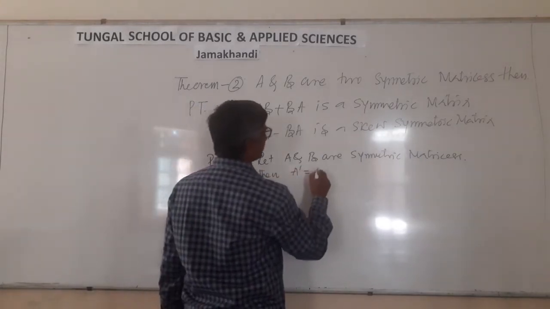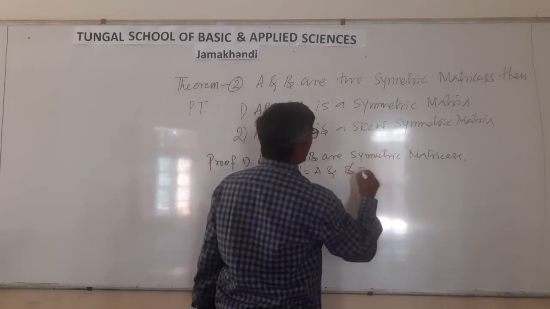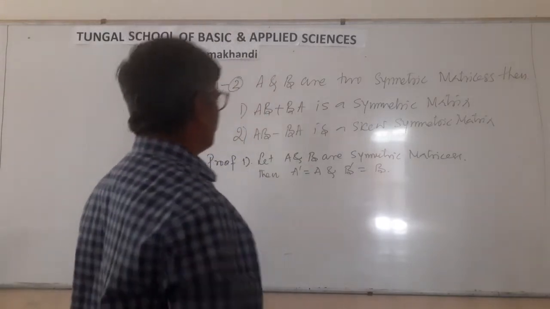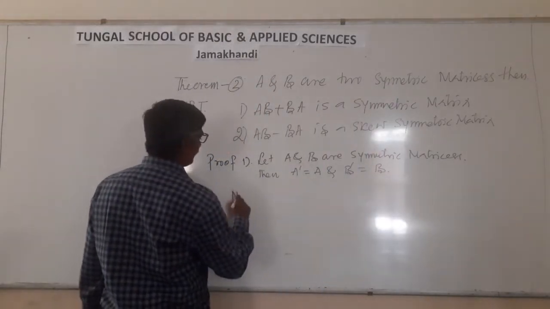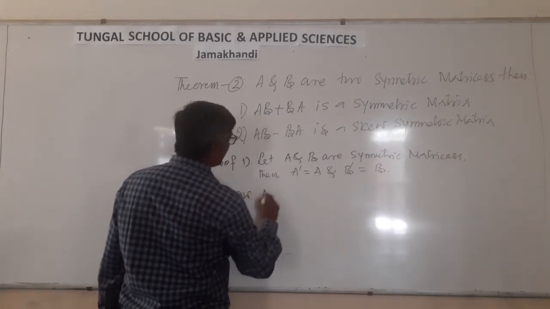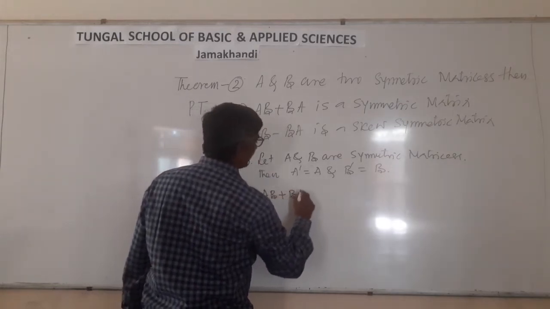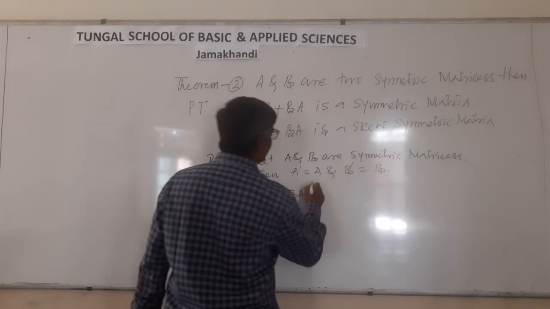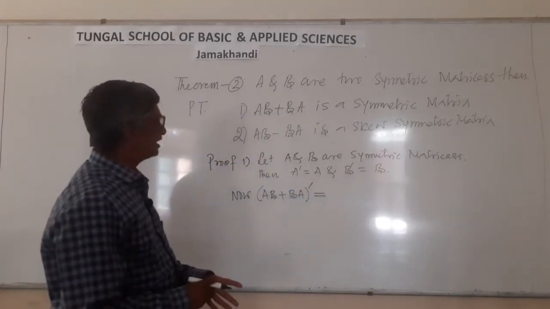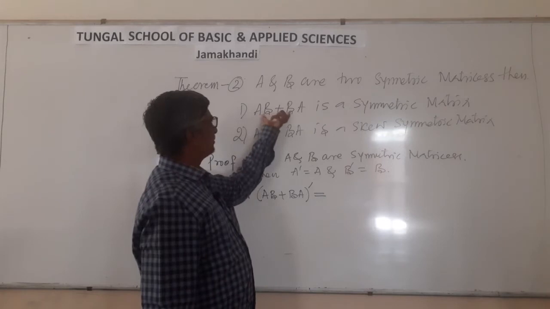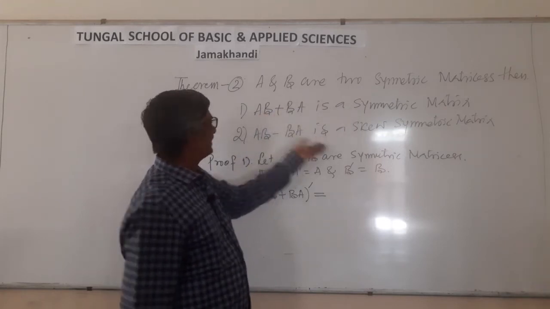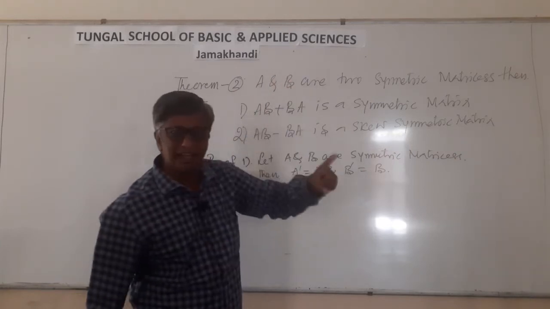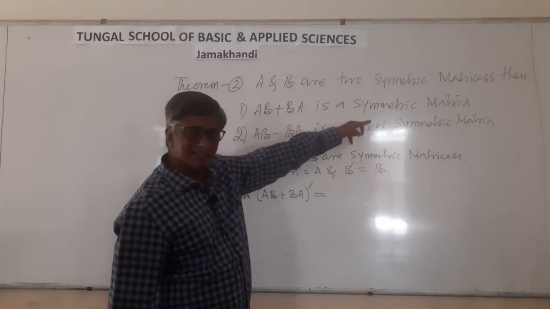A dash equal to A and B dash equal to B. Now, (AB plus BA) dash equal to AB plus BA. We have to show AB plus BA is a symmetric matrix, means (AB plus BA) dash must be equal to AB plus BA. Then only it is a symmetric matrix.